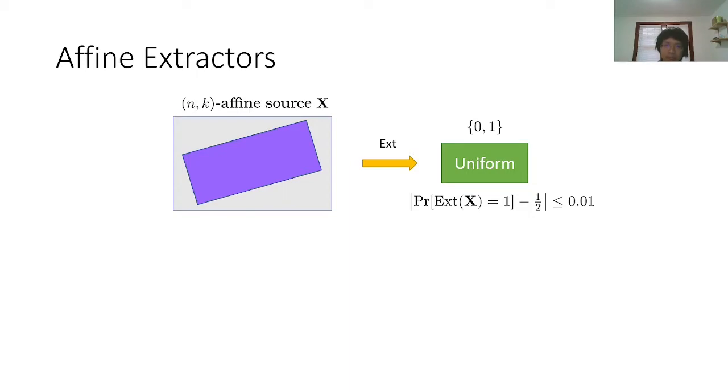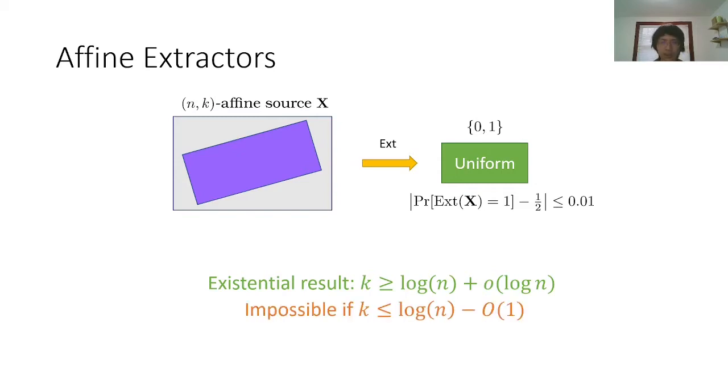If we require the entropy k to be small, this is already very challenging. We can use the probabilistic method to show that an affine extractor exists for entropy k slightly greater than log n, but we don't know how to construct it, and we can't even guarantee that the existential result is efficient. And log n is also the best possible bound we can hope for.